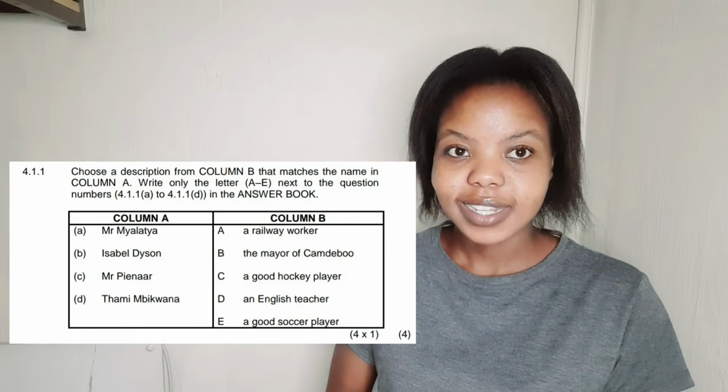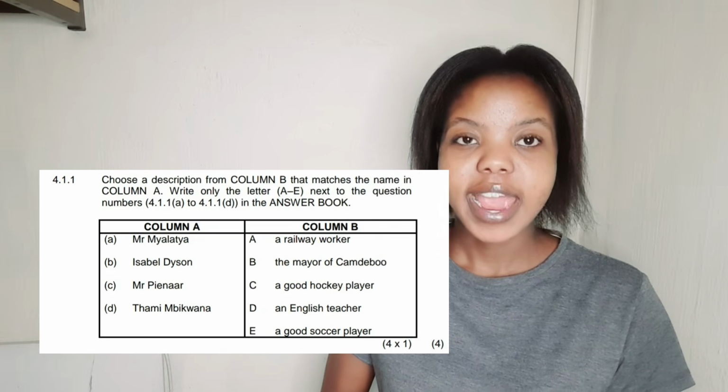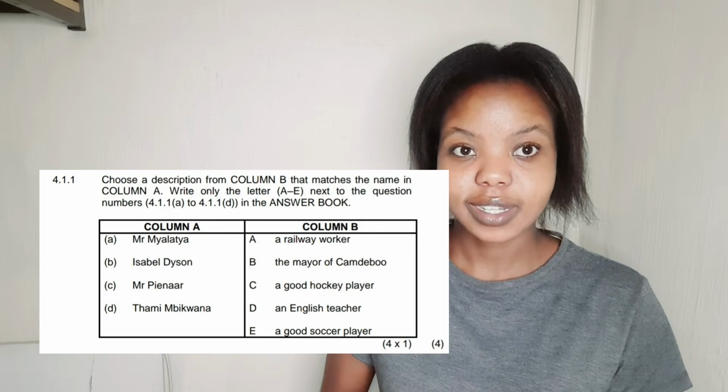When you write these exams, I know that some of you will be under pressure. Some of you are scared if you're going to pass or fail, but please, I advise you to relax, take a deep breath and read the instructions. Read the instructions, because some of you end up losing marks simply because you did not pay attention to instructions.